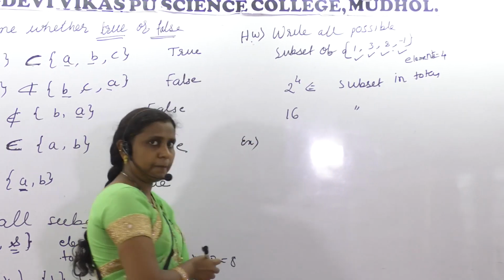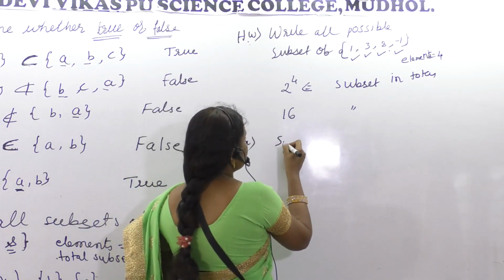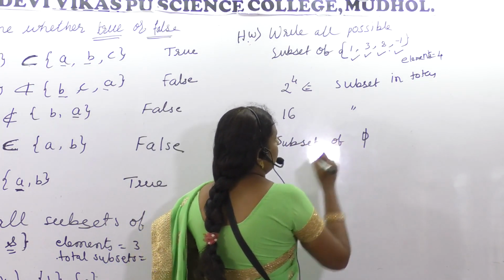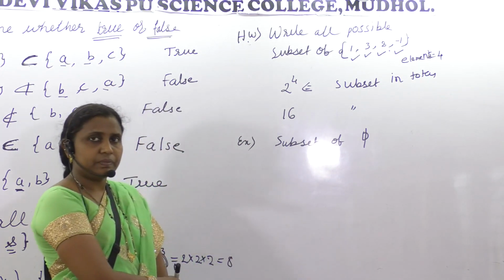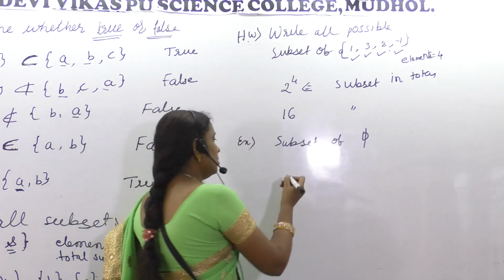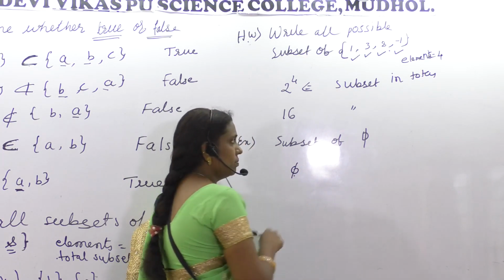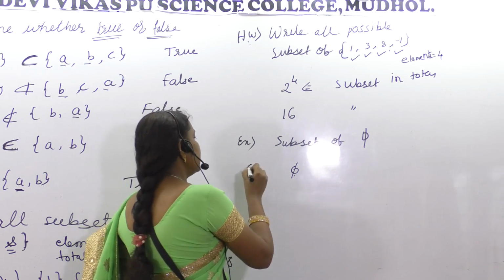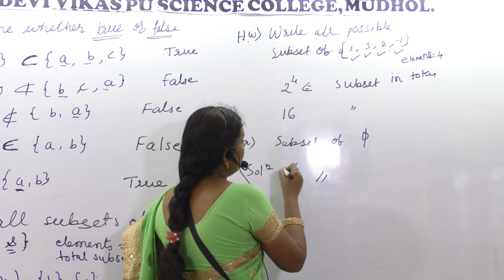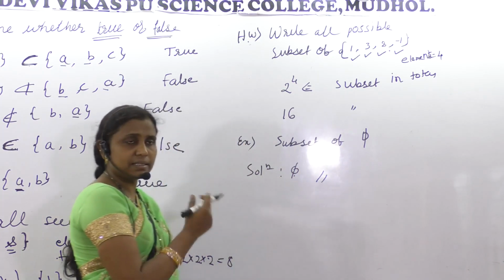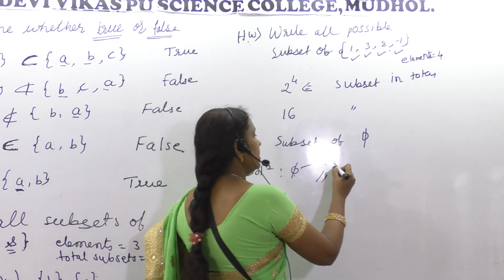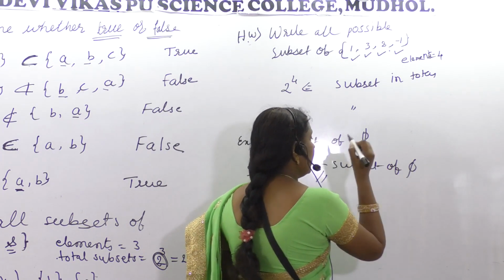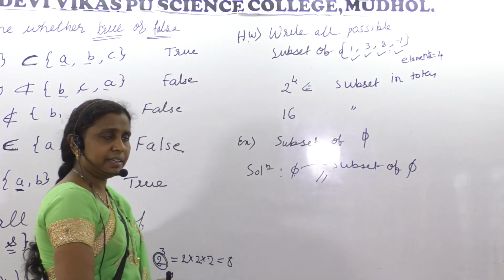Got it? Okay. So find the subsets of {5}. This is the question. As you know, {5} is a subset. Do you find any other subset over there? No. So the answer is only {5}. Only one set exists as a subset. So {5} is our subset of {5}. Am I right? Is this correct? Okay.